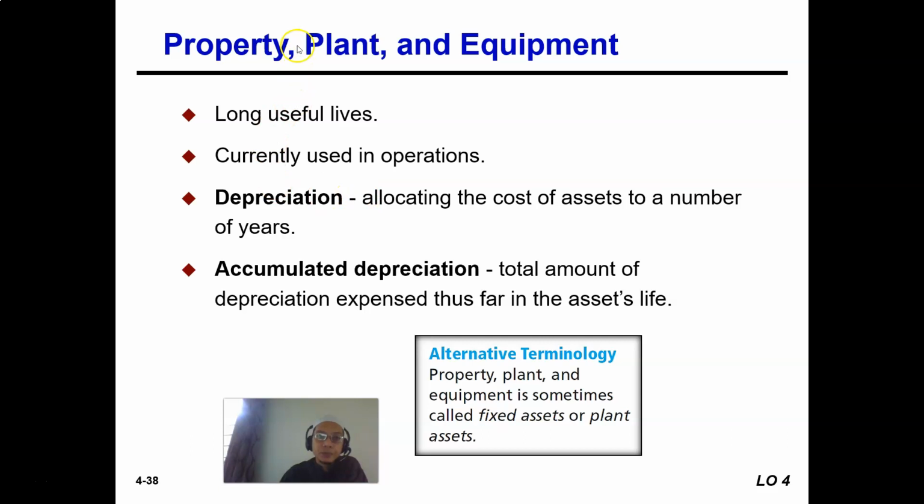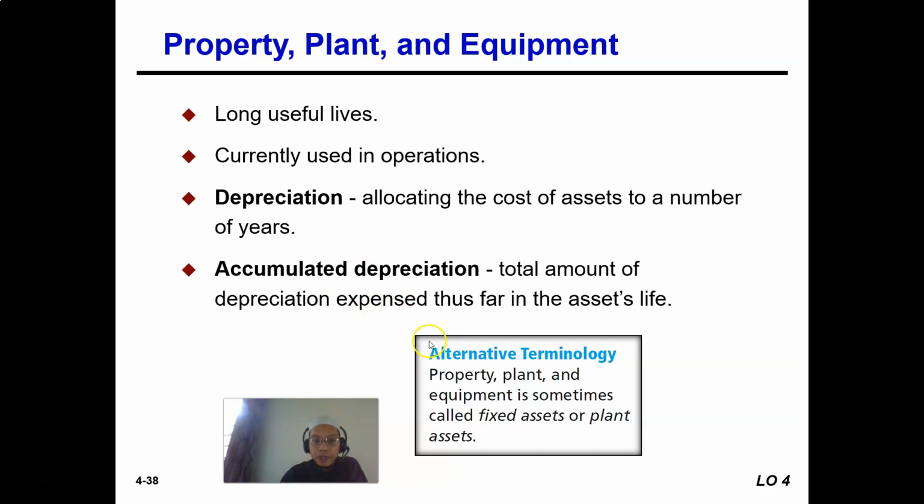And each property, plant and equipment will have its own accumulated depreciation, which is the total amount of depreciation expense thus far in the asset's life. So accumulated depreciation will increase every year. It will accumulate, like the wording itself, accumulated depreciation.